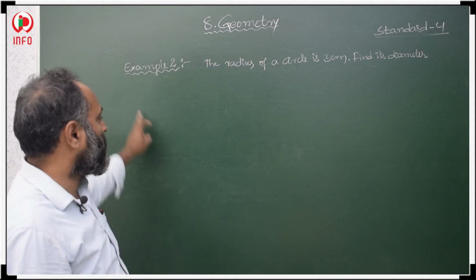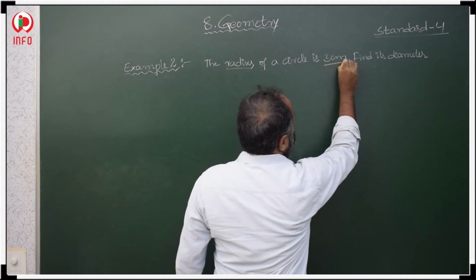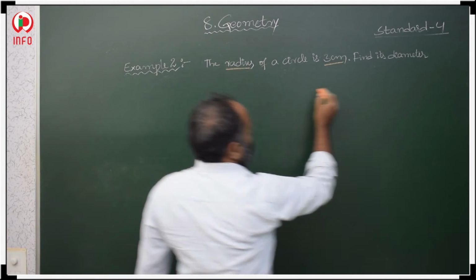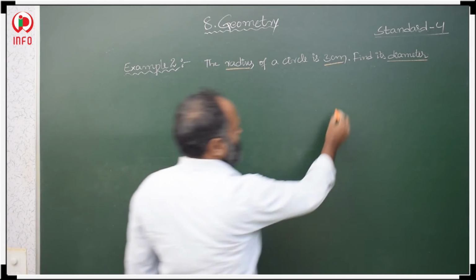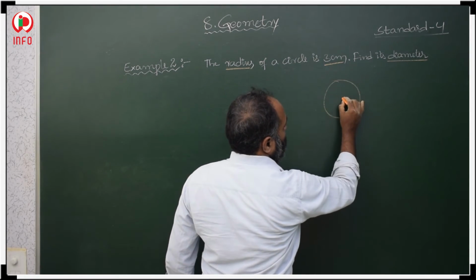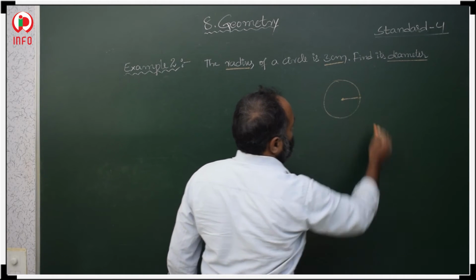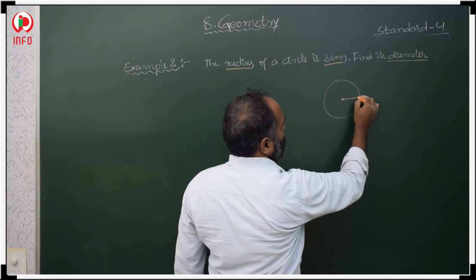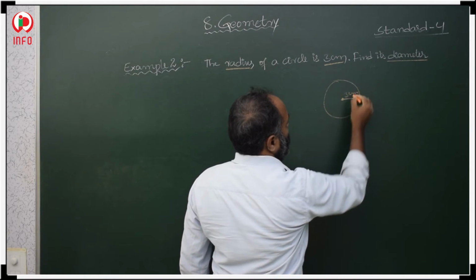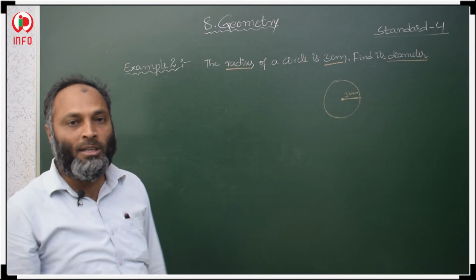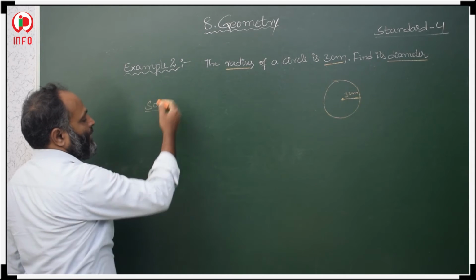Now the next, in example 2, the radius of the circle is given. The radius of the circle is 3 centimeters. If the radius of the circle is 3 centimeters, then what is the diameter? Suppose this is a circle. The distance from the center to a point on the circle is the radius. Here it is 3 centimeters. Then what about the diameter? Already we discussed it. So how do we find the length of the diameter?